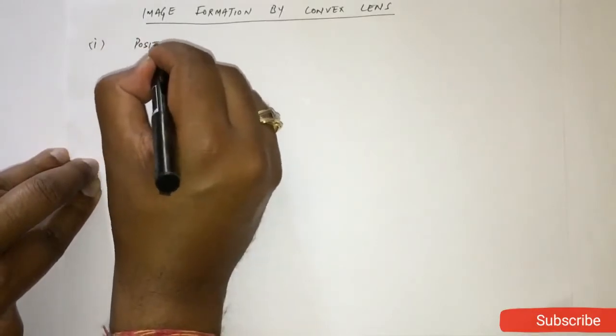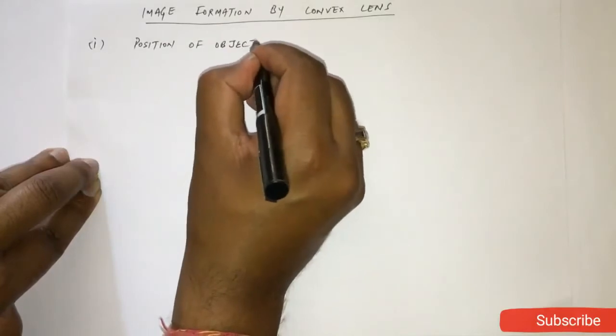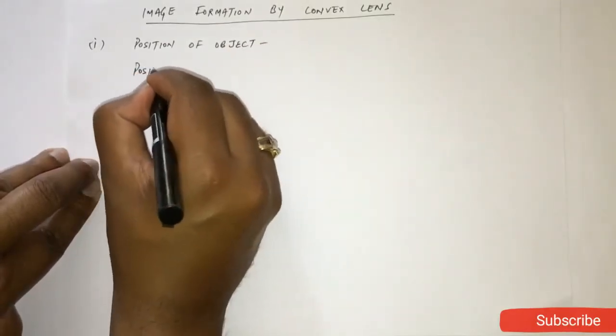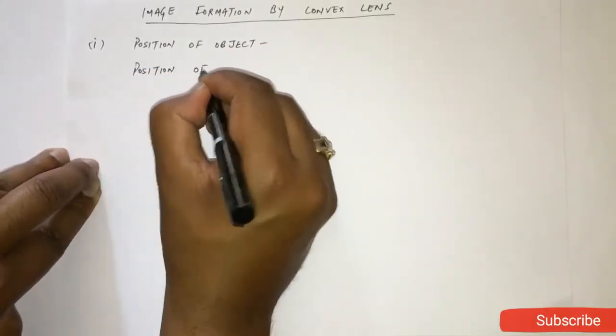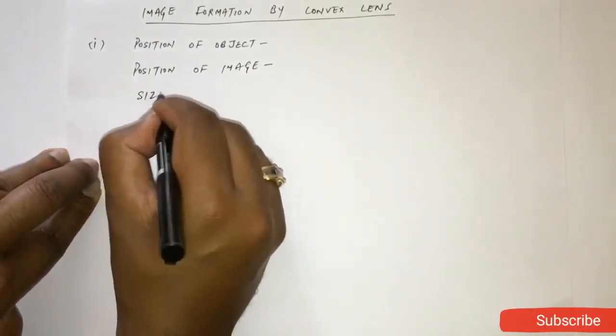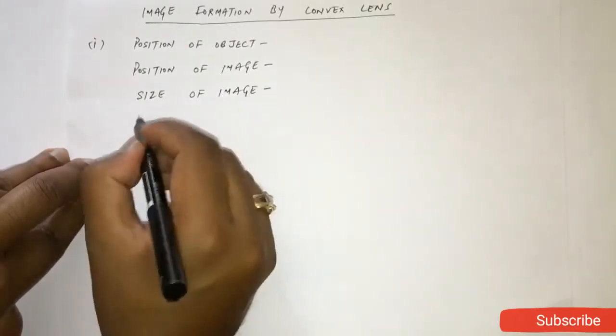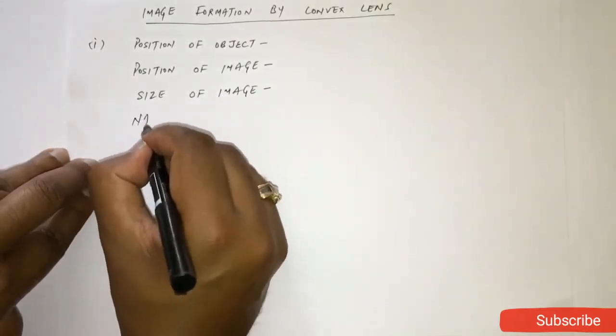Fine. For example, for first case, we need to write position of object, position of image, size of image, and fourth point is nature of image.